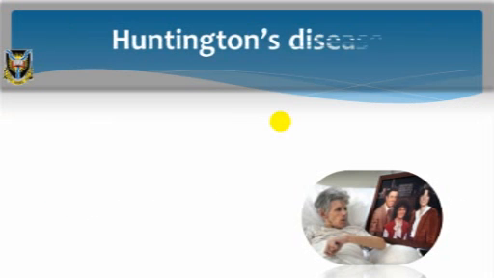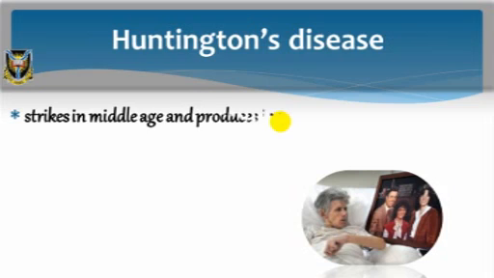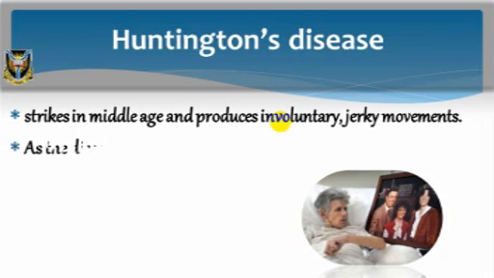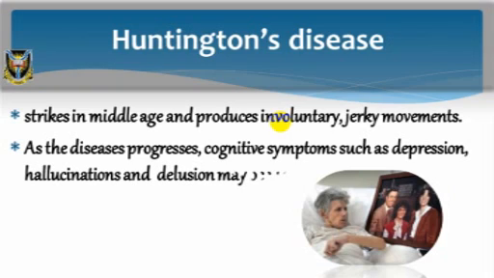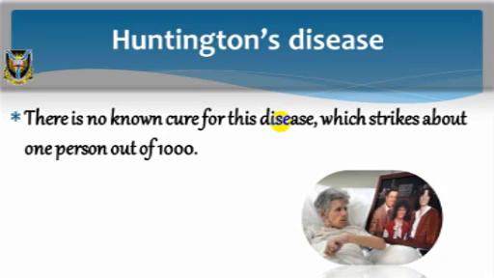Huntington's disease. Huntington's disease strikes in middle age and produces involuntary jerking movements. As the disease progresses, cognitive symptoms such as depression, hallucinations, and delusions may occur. There is no known cure for this disease, which strikes about 1 person out of 1,000.